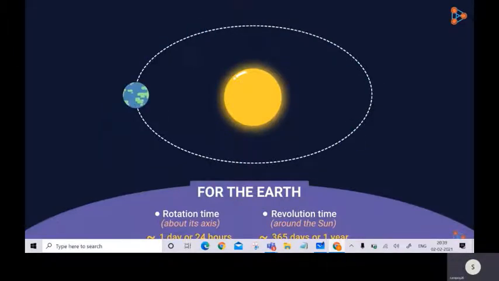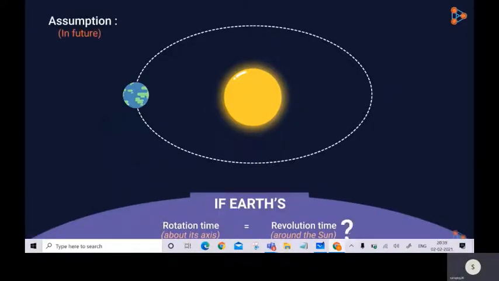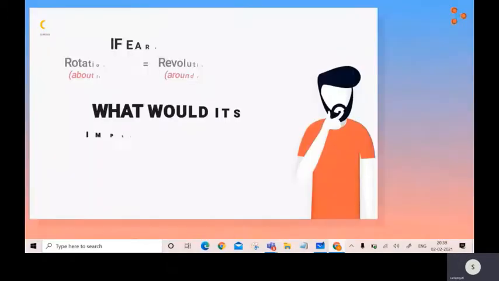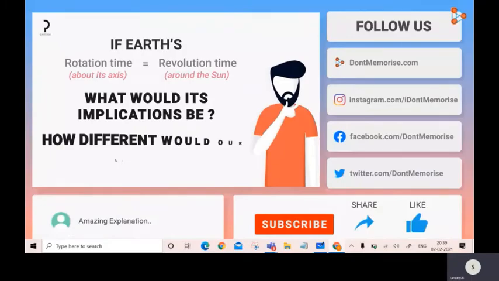But what if at some point in the future, Earth's rotation time equals its revolution time? What do you think this would result in? If this happens, we know that only one side of the Earth will be exposed to the Sun, while the other side will forever be in darkness. What will its implications be? How different would our life be on Earth then?